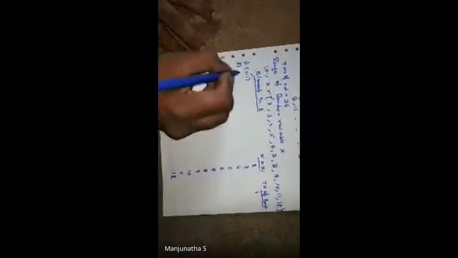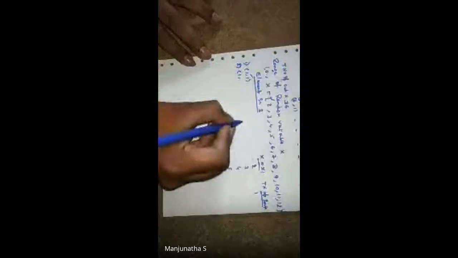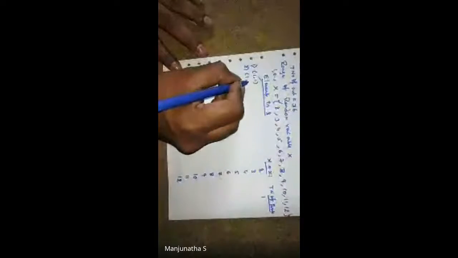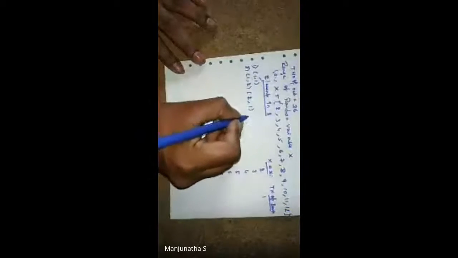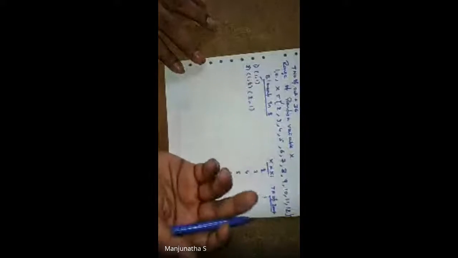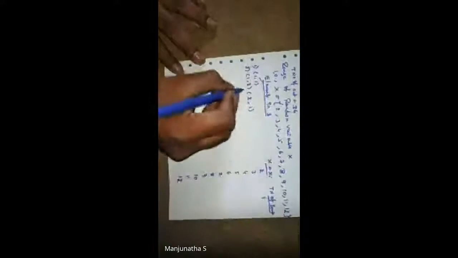When you add, you should get 3. We'll start from 1. All rows we need to check: first row, second row, third row, fourth row, fifth row, sixth row. In the first row itself, 1 comma 2 is there, which gives 3. Next, second row, 2 comma 1. Third row we don't have, fourth row we don't have, fifth row we don't have. So only 2 elements. I write 2.